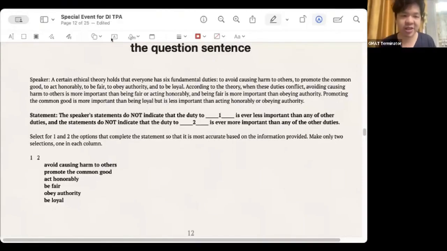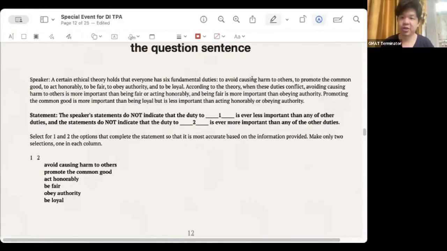There are 6 obligations. According to this theory, what if these 6 obligations conflict? What should we do? For example, one moment you have to be loyal, another moment you have to obey authority, another moment you have to be fair and just, and another moment you have to be loyal.